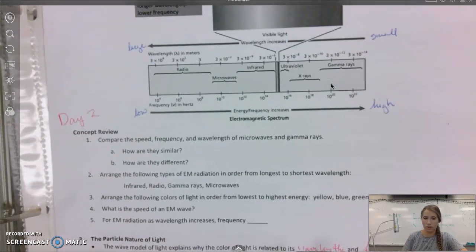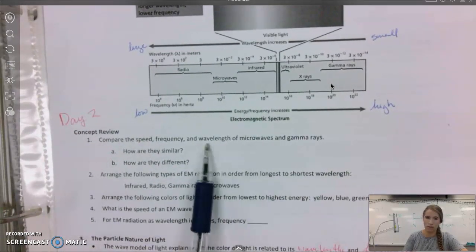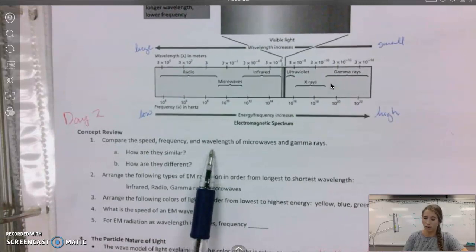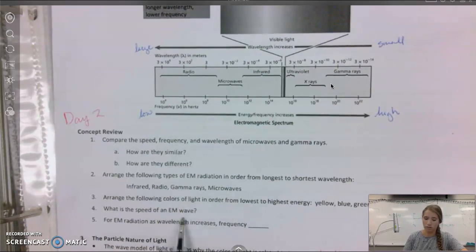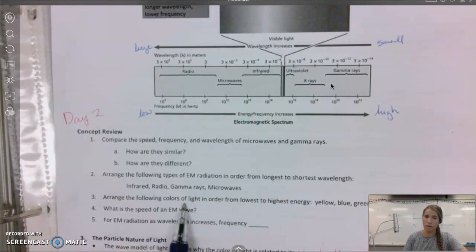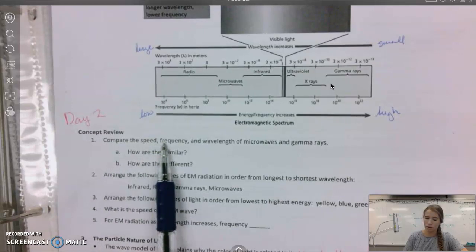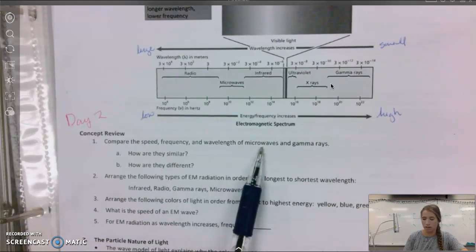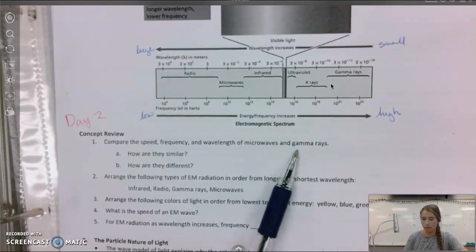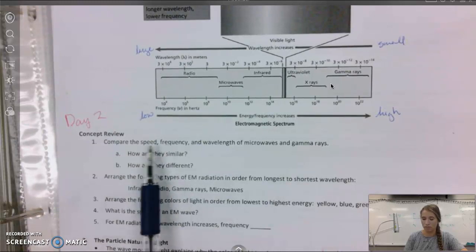Now, I also want you to look at this concept check here. So if you were absent, you missed class, hit pause and give this concept check a go, and then come back and let's look at it. Okay. Compare speed, frequency, and wavelength of a microwave and a gamma ray. How are they similar? Let's see.